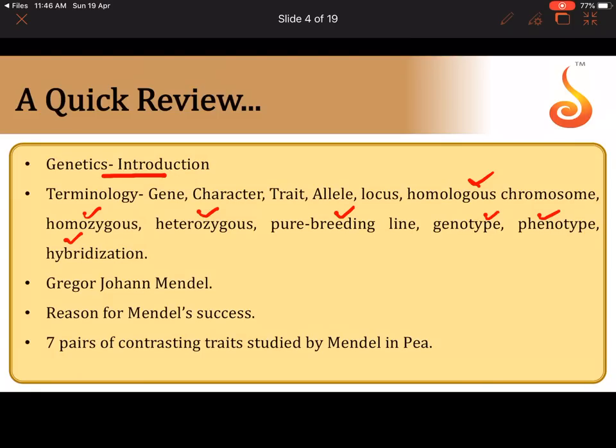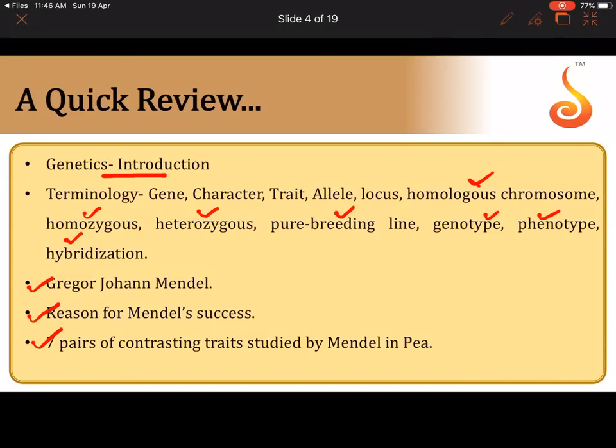Then we had learnt about Gregor Johann Mendel, who is rightly called the father of genetics. We had also seen how Mendel had worked for 7 years on pea plants, isn't it? And we learnt about the three major reasons why Mendel was hugely successful. And lastly, we had learnt about the 7 pairs of contrasting traits which were studied by Mendel.